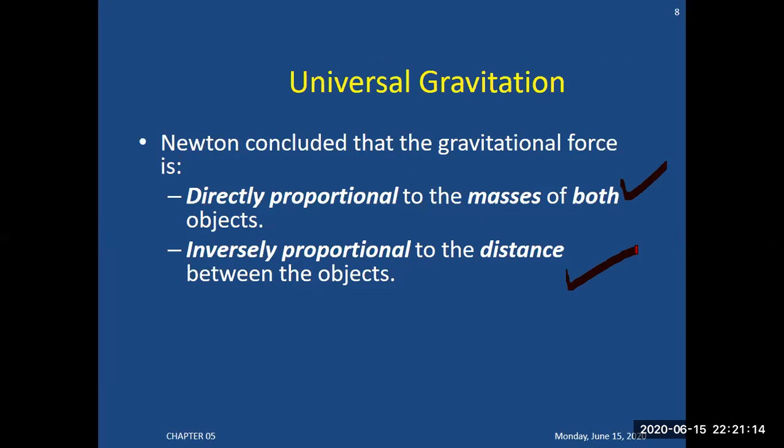Basically, the force is attractive in nature. There is no repulsive concept. He explained that whenever there are two objects in the universe at a distance r from each other, center to center distance r, the force of attraction between the two objects is directly proportional to the product of masses. And number two, it is inversely proportional to the square of the distance between the objects.